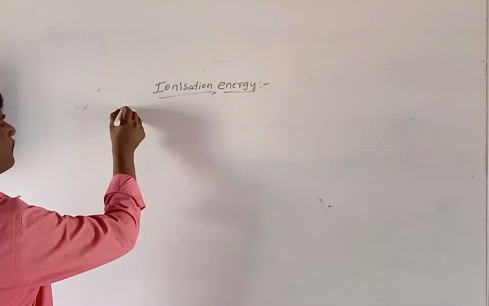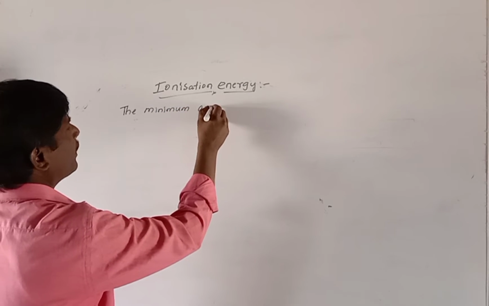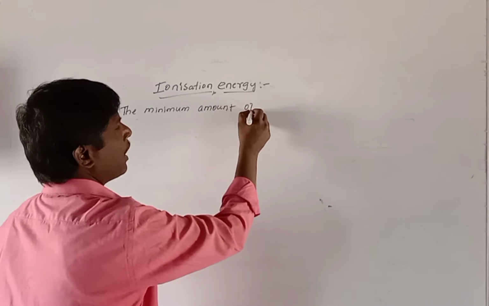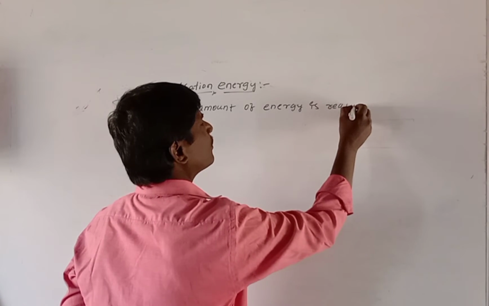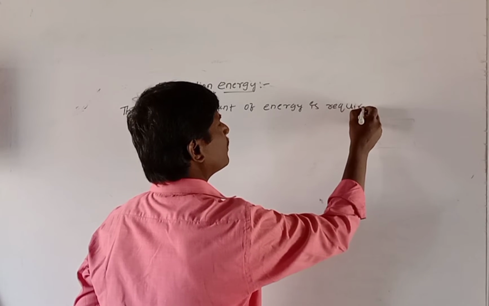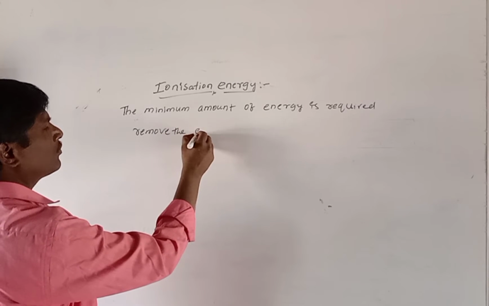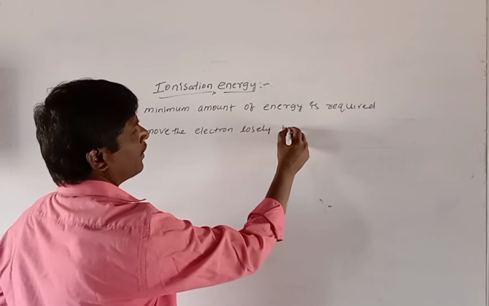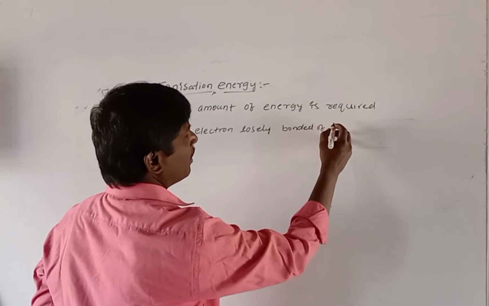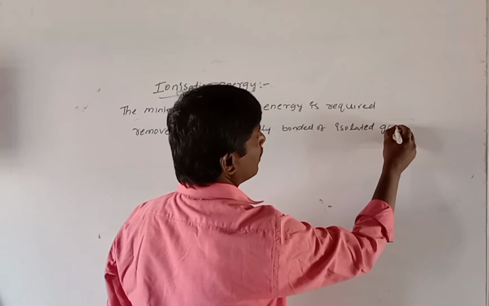The minimum amount of energy is required to remove the electron loosely bonded of an isolated gaseous atom.